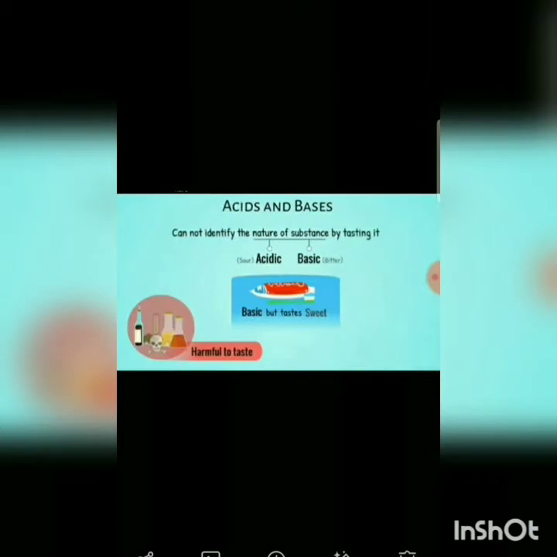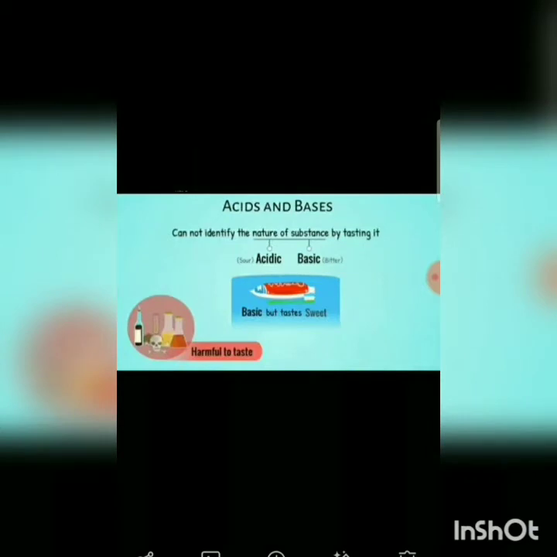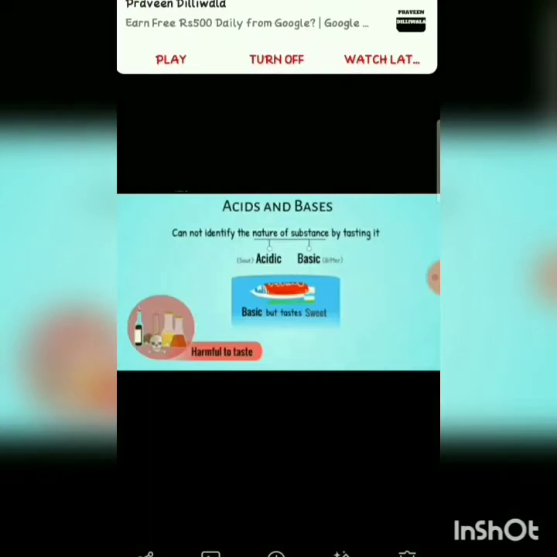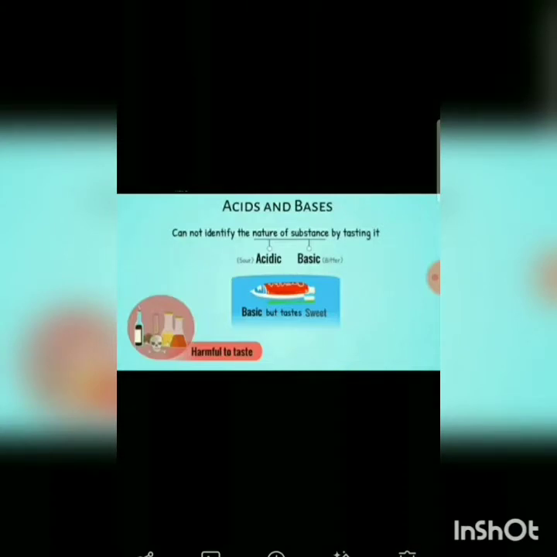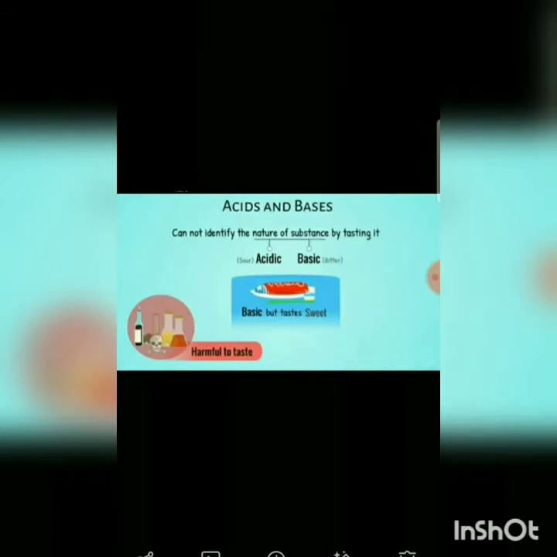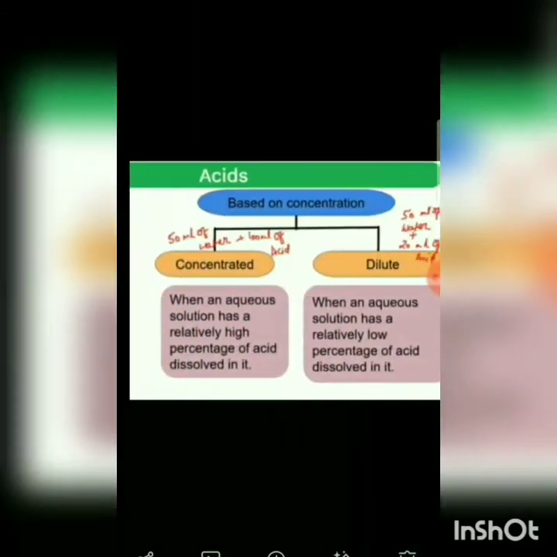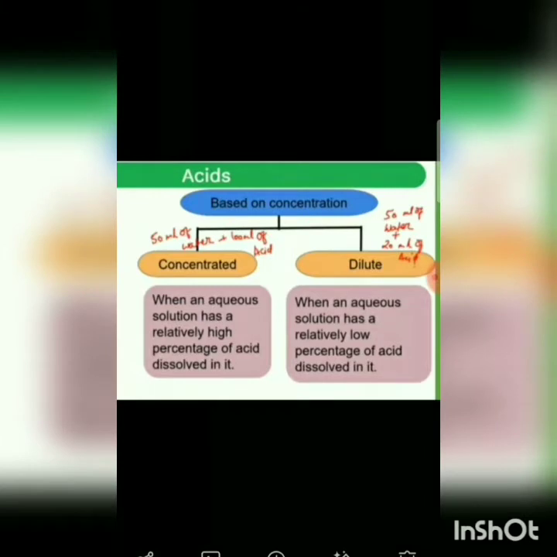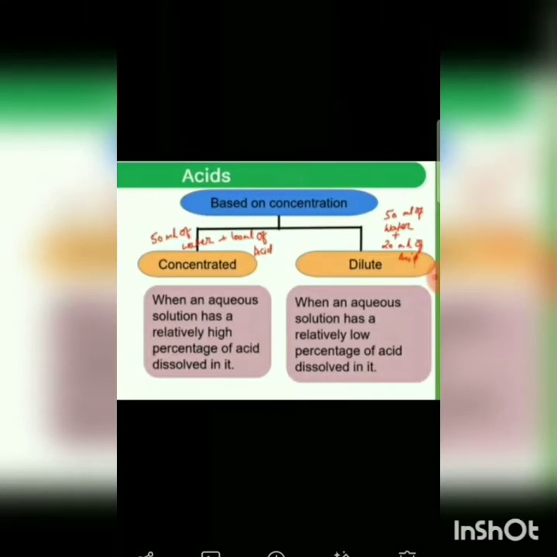We cannot identify the nature of a substance by tasting it, so we use indicators to determine whether it is acidic or basic. Acids are also classified based on concentration, as concentrated or dilute acids. When an aqueous solution has a relatively high percentage of acid dissolved in it, it is concentrated.